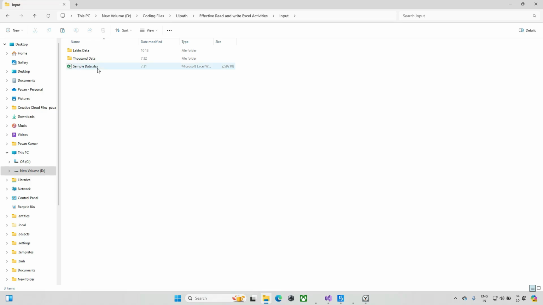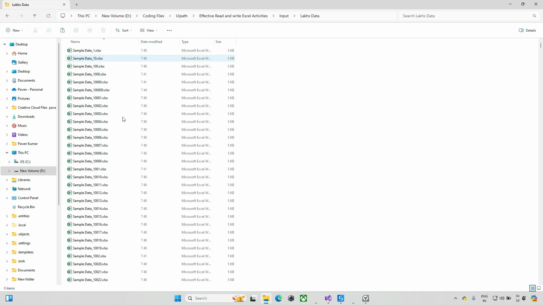So in the last tutorial we did an experiment on 1,000 data files. Now I will do an experiment on the 1 lakh files data. When you check here, around 1 lakh Excel files are available in this folder, and we can check here that 1 lakh items are there.